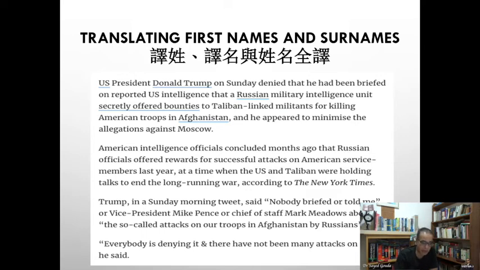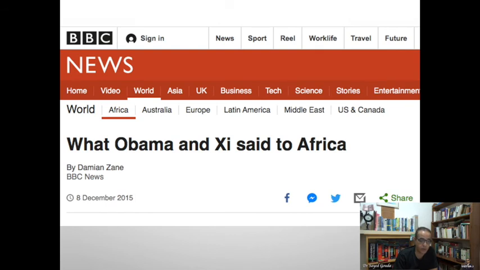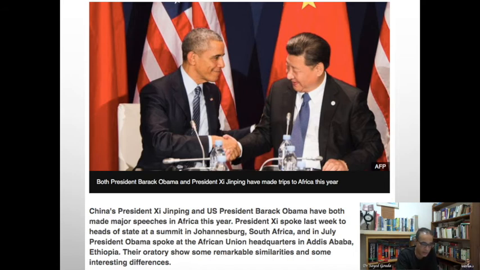Look at this headline, for example: what Obama and Xi said to Africa. Only the surname. In the lead, the first time, you may mention Barack Obama and Xi Jinping. Here is the lead: China's President Xi Jinping and US President Barack Obama. Other than that, you refer to them only by their surnames.